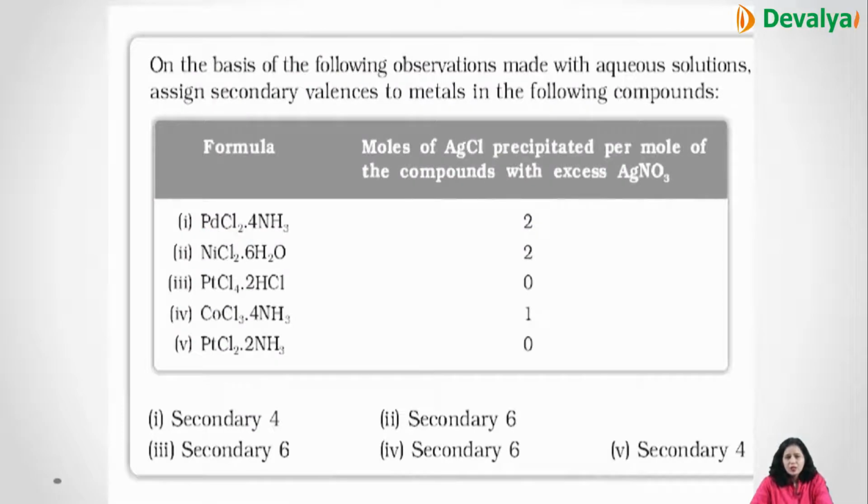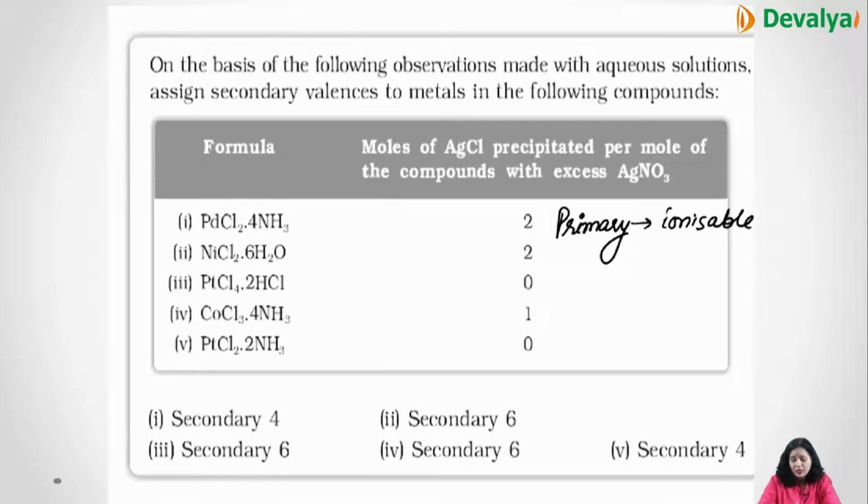Now this is the compound answer that I have given, but first of all let us understand. On the basis of the following observation made with aqueous solution, assign secondary valencies to the metal. Like PdCl2·4NH3, when moles of AgCl are precipitated by AgNO3. Now the valencies which are already given are the primary valencies, and the primary valencies are the ones which are outside the coordination sphere, and these are ionizable.